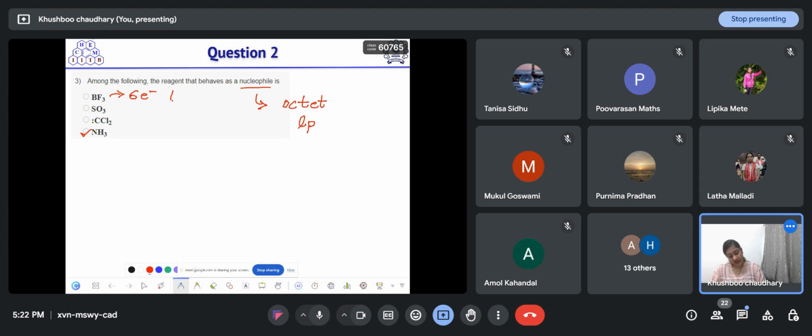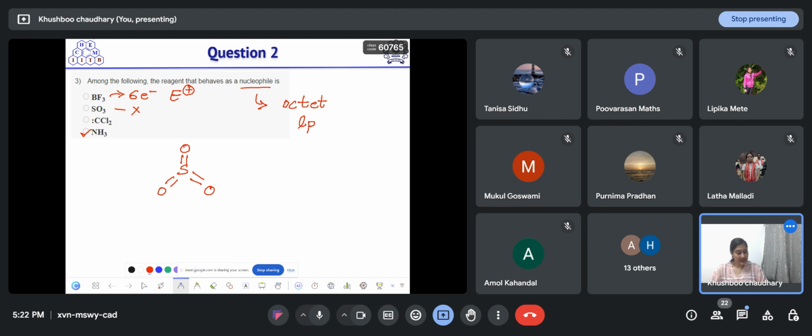So it is an electrophile, not a nucleophile. Then in the case of SO3, the sulfur octet is complete, but it does not have any lone pair of electrons. So sulfur can't donate an electron pair to any electrophilic species. So this is also not a nucleophile.